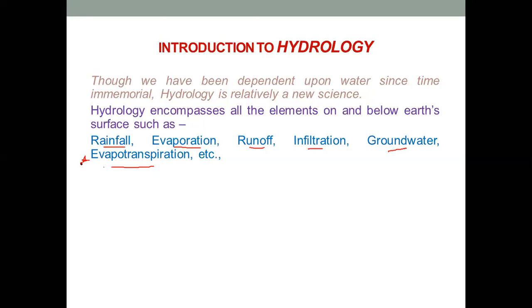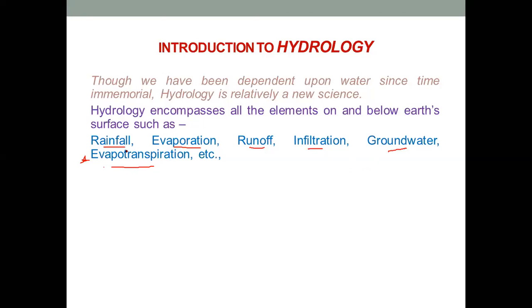While studying hydrology, we are going to study the theoretical base of all these components, as well as the mathematical formulas, the mathematical relations between all these components.